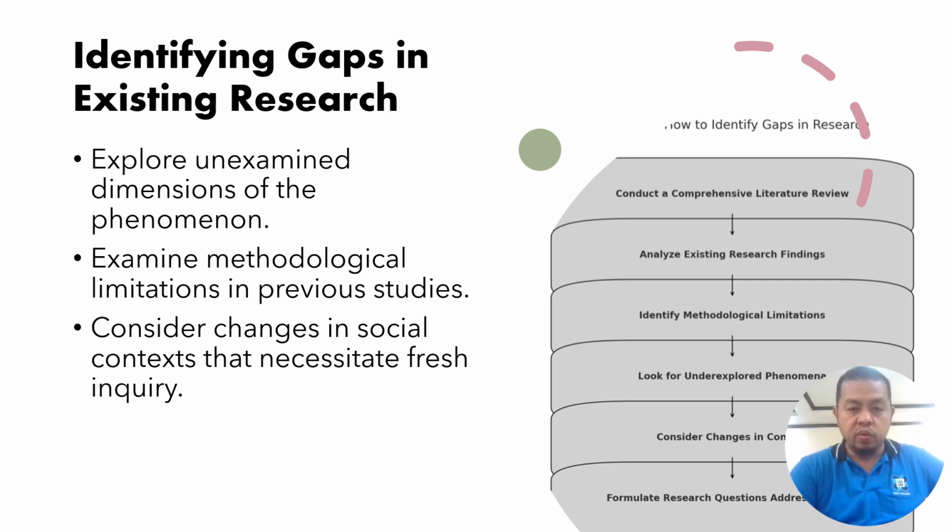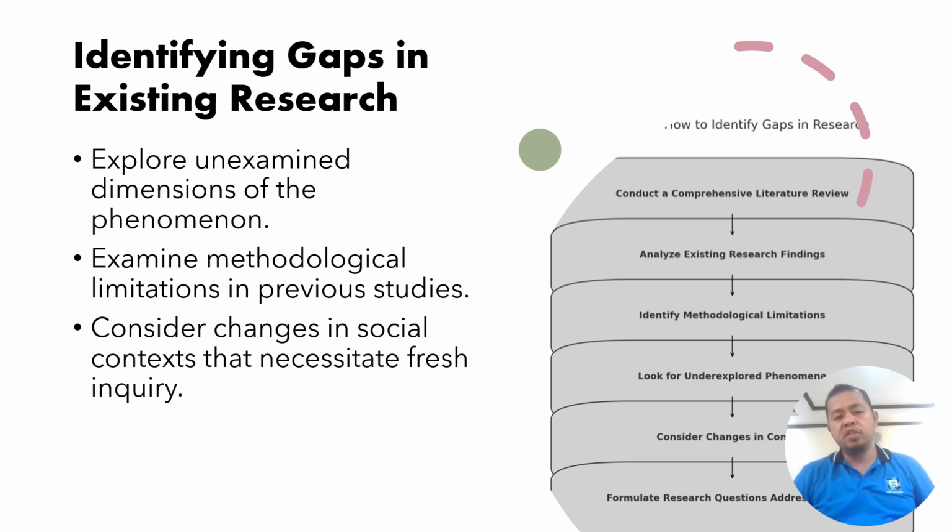Then third is you consider changing contexts. Social changes such as policy shifts or demographic changes can create new research opportunities. For instance, the rise of digital technology might lead to new forms of social interactions that have not been thoroughly explored in the context of older adults. Social media, for example, these are new.